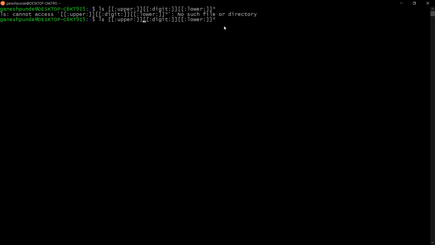Actually, this pattern is not working. Maybe this is not supported in this Ubuntu version, but ideally it should work.